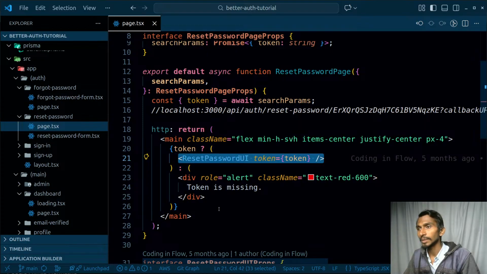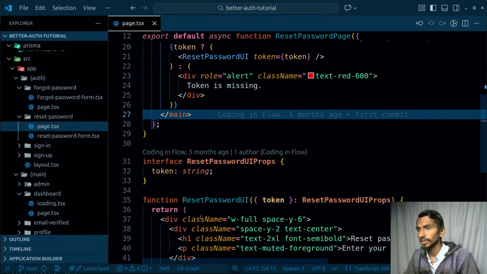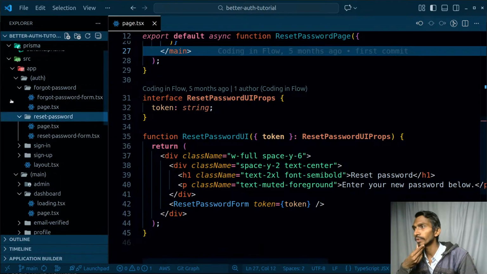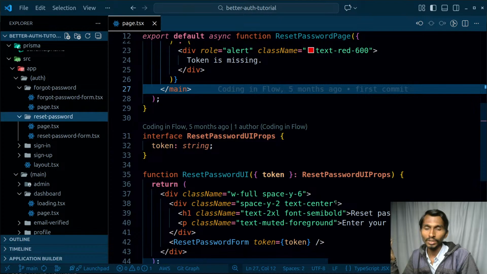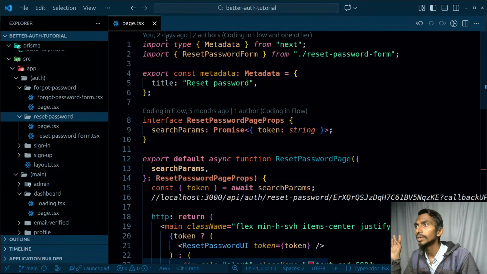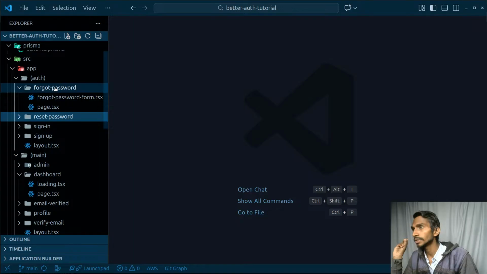Reset password UI is gonna be there, token is missing, depends on it, and reset password UI is also there. So ultimately inside reset password we will have everything related to that. Again, we don't really need to worry about the exact classes and all, how it's been designed. We will do everything on our own. So let's close this as well. This thing is done, this thing is done.